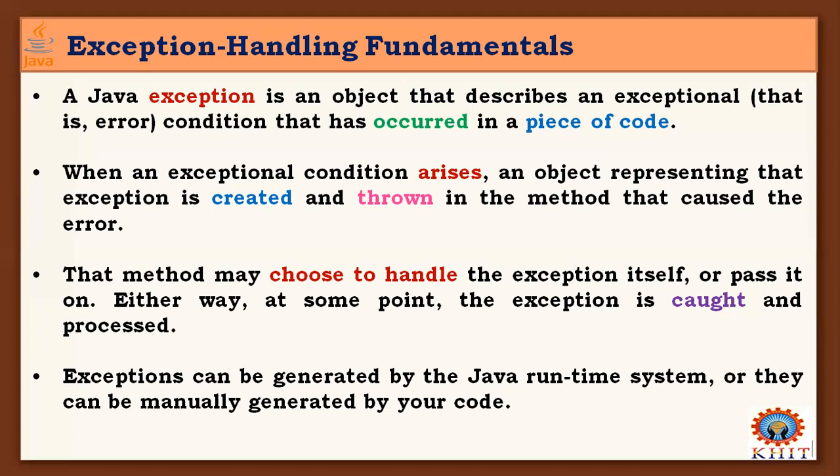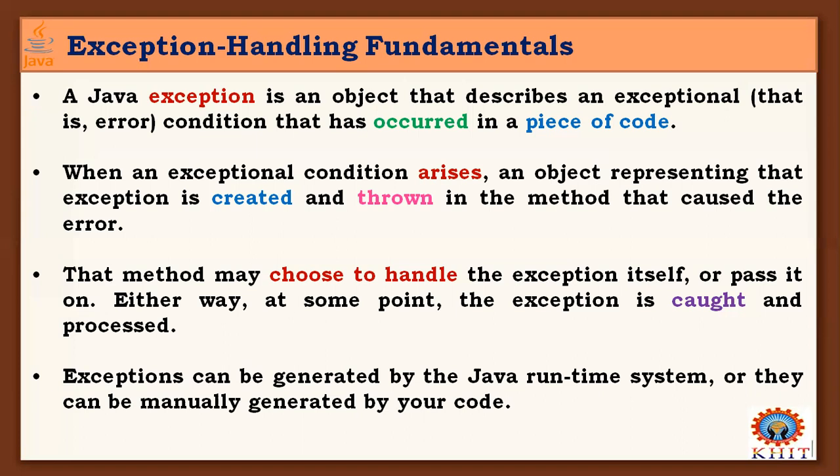That method may choose to handle the exception itself. So we need a mechanism that handles this thrown exception with some piece of code. Some instructions anywhere in our program may generate exceptional cases, and we need a part of code in our program to handle such cases at runtime.